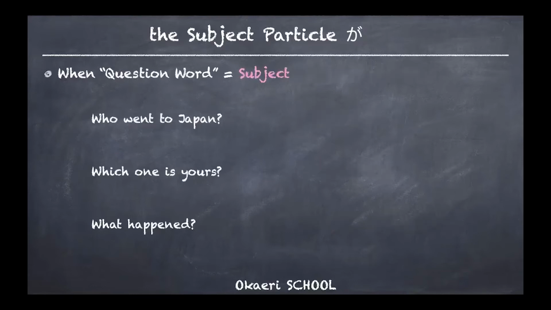Right. Here, this is the core part: when the question word is the same as the subject. Who went to Japan? Which one is yours? What happened? In these sentences, who, which one, and what are the subject. So in these cases, for example, 誰が日本へ行きましたか? Instead of は.